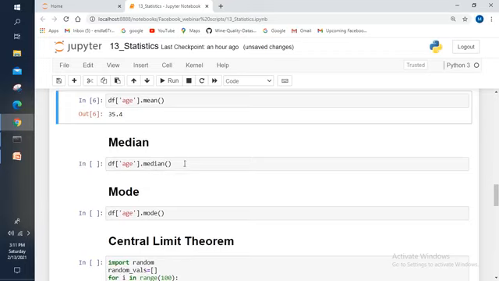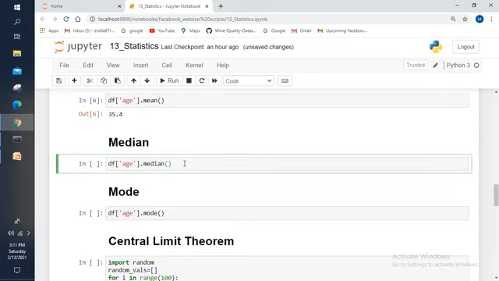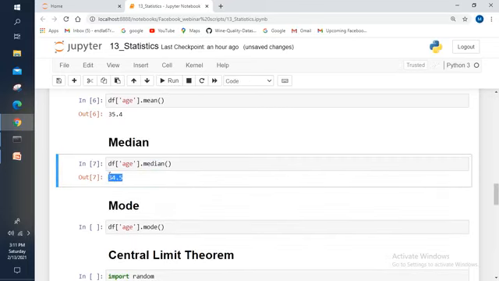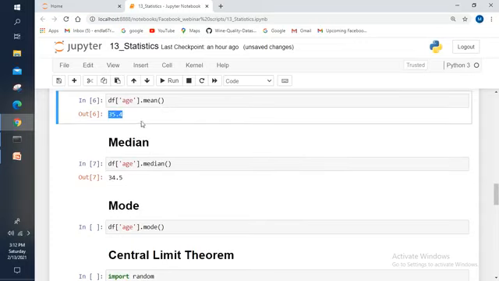Now come to the median. If you want to calculate the median, then use the median function by calling that column name from that data frame, right? Here I'm using the median function, and now let me execute this one. See here, the median is 34.5 and the mean is 35.4.